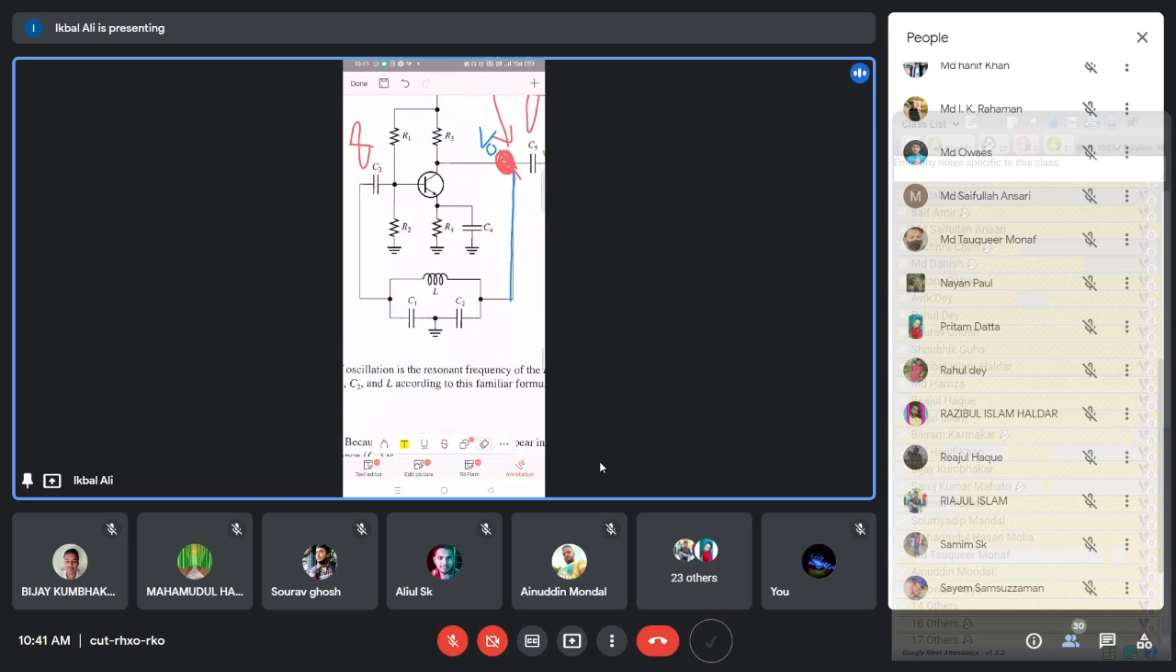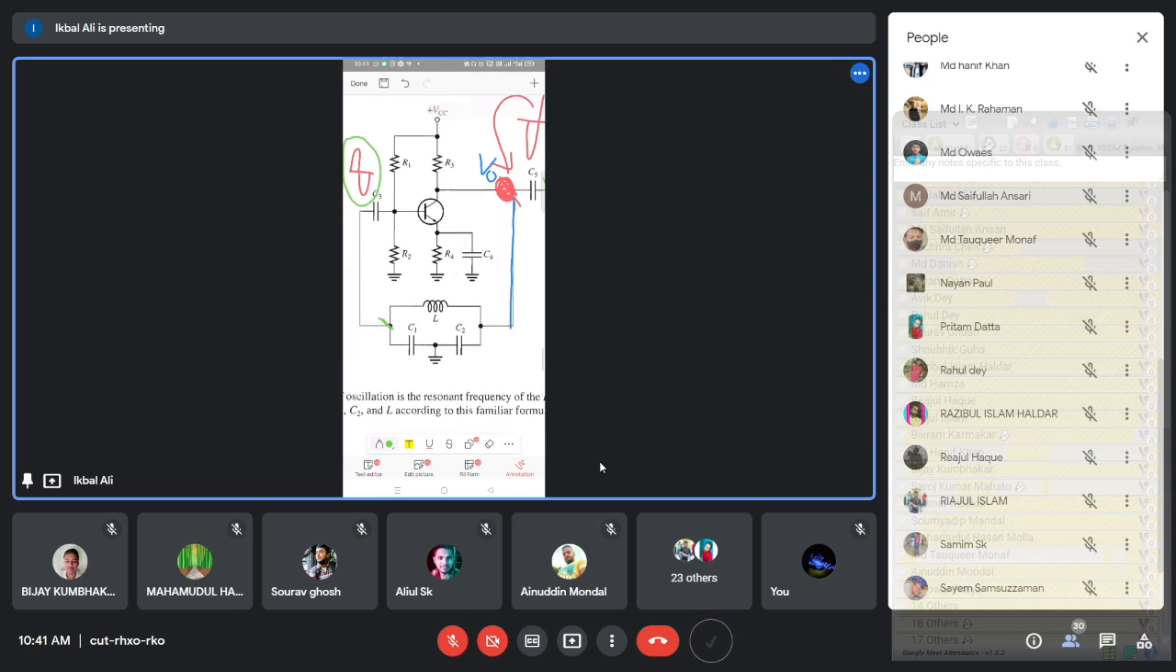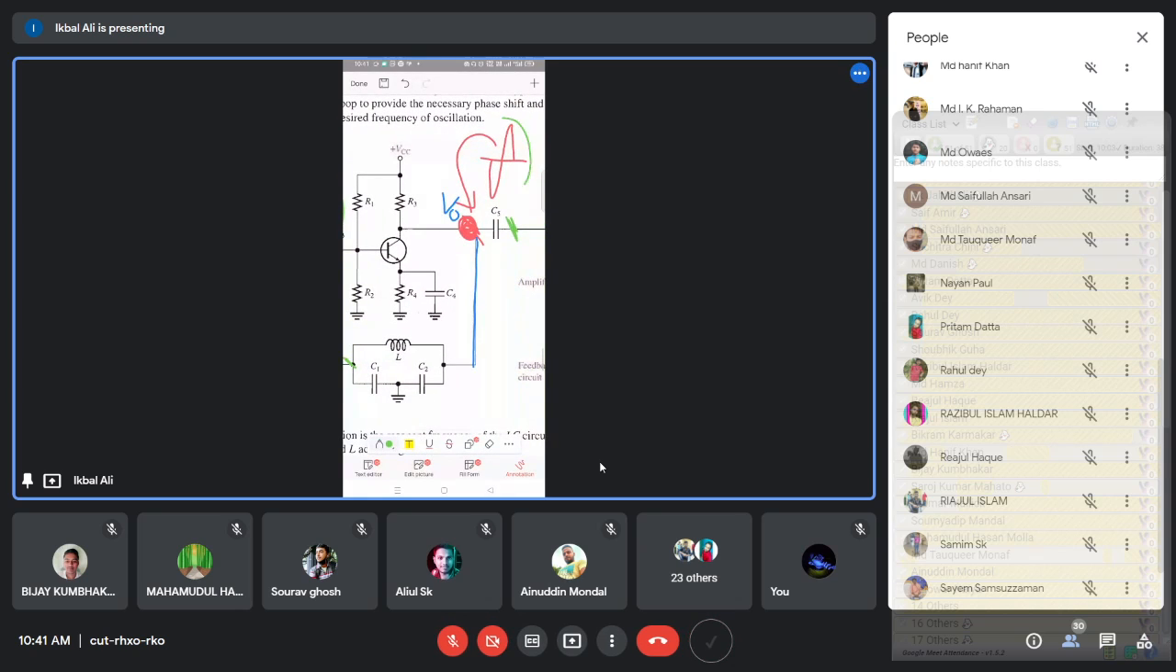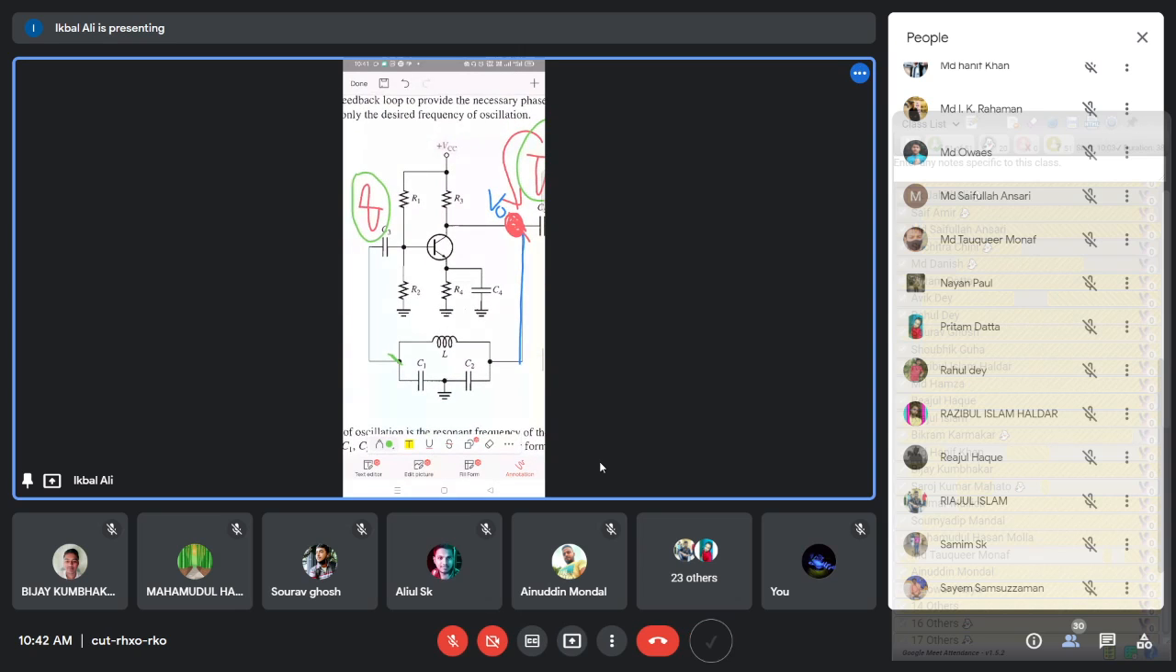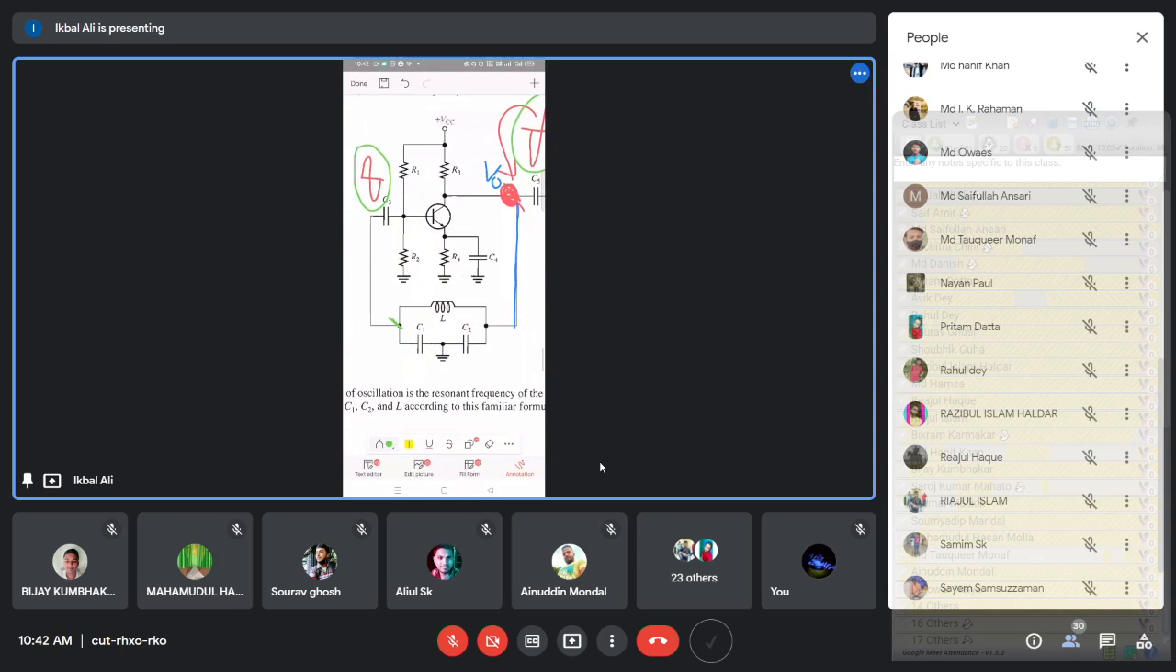So what happens in this circuit? A fraction of the output voltage is fed back to the input side, and this is the feedback signal. It comes here from this point, which is a fraction of the output voltage, and this is your output voltage. So in this way, the beta network is connected. This circuit we have to analyze.